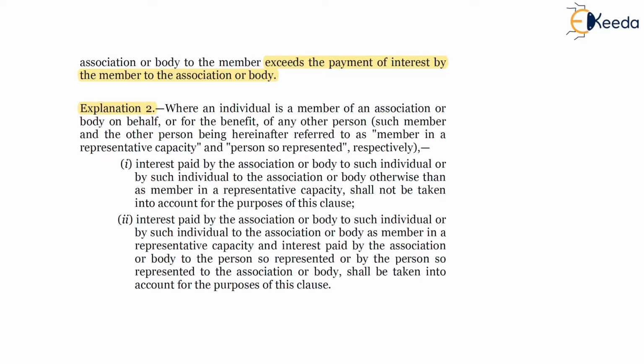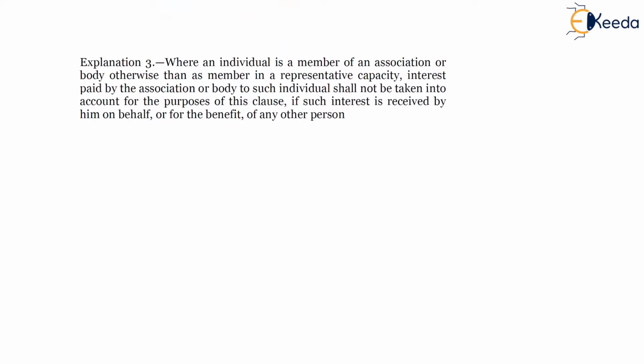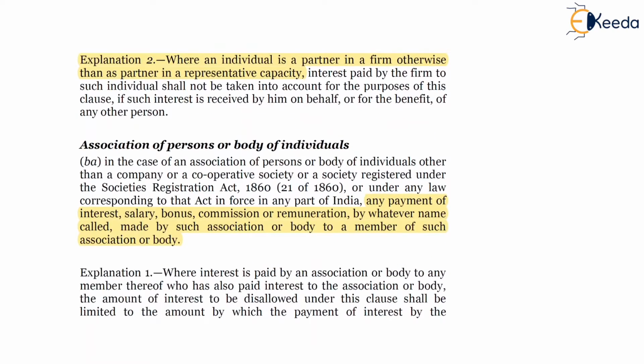Similar provisions, you can read at your convenience, explanation 2 and explanation 3. So friends, this concludes section 40A and 40B provisions, wherein an amount will be disallowed in the hands of the assessee if certain conditions are met.